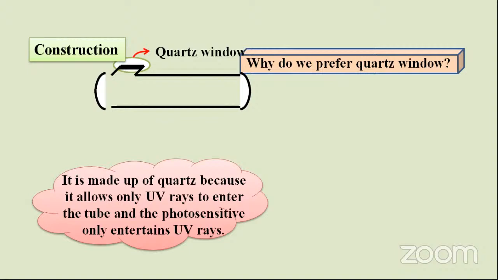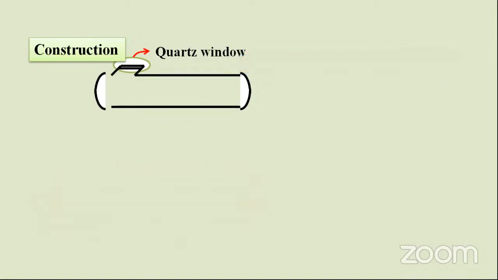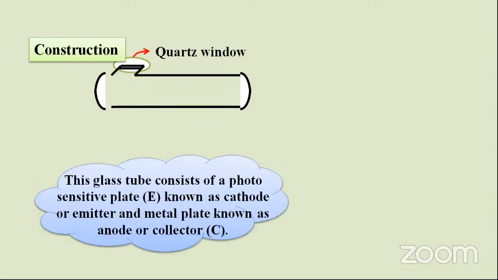It is made of quartz because it allows only UV rays to enter into the tube. Hertz used the quartz window here in order to allow only light of specific wavelength and specific frequency of photons.